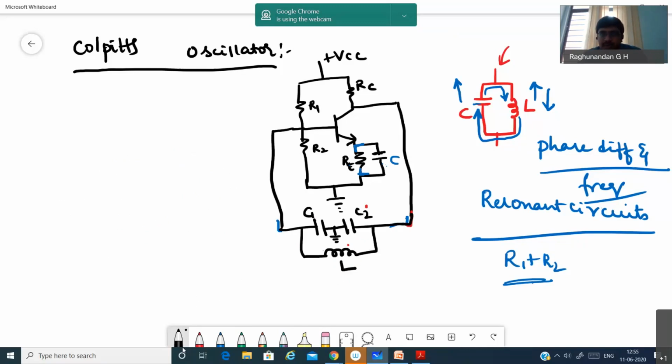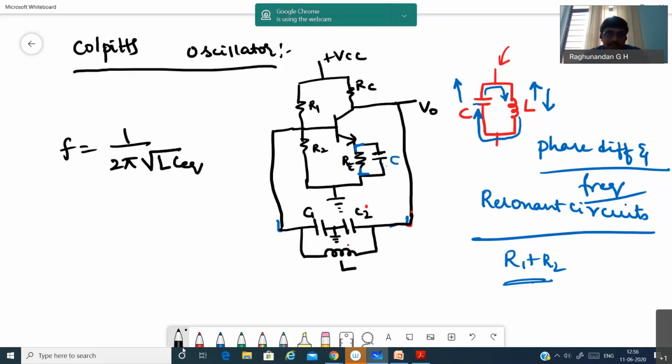So it is going to produce a 180-degree phase shift, and this is going to produce a 180-degree phase shift, and this is going to tune to the particular frequency. By properly choosing inductor and capacitor values, we will be able to choose some desired frequency. After that, we can get the desired output here, V0. For this, the formula is F is equal to 1 divided by 2 pi root L C equivalent.